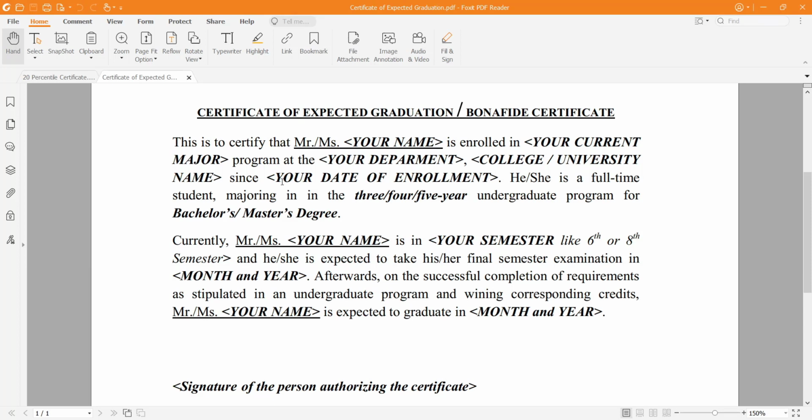Then since when, so since let's say 2022, 2021, whatever. Now I've written he or she is a full-time student majoring in a 3 years, 4 years, 5 years undergraduate program. If you are applying for a master's degree, then it will be a postgraduate program, for bachelor's or master's degree. This is the first paragraph of the certificate.